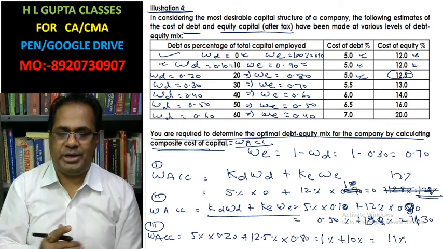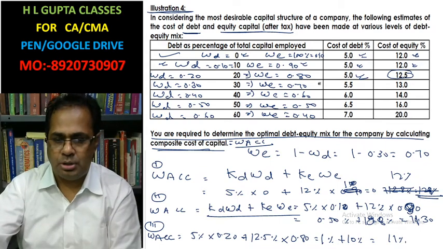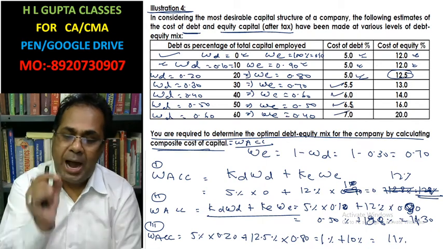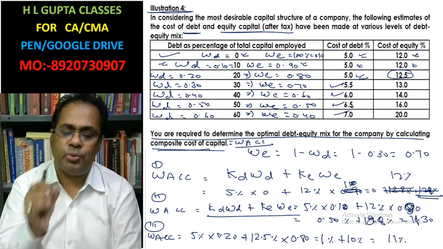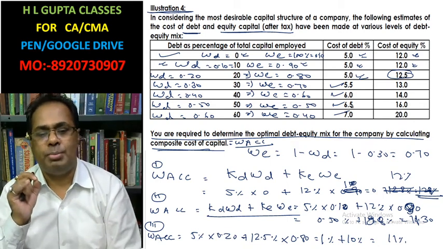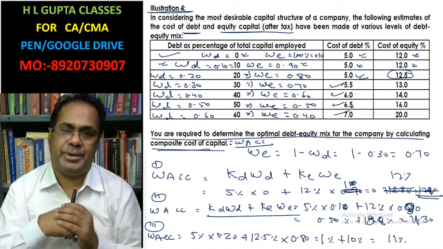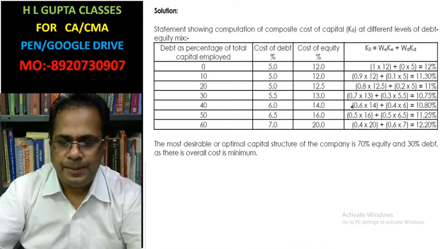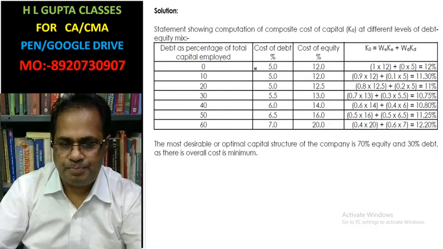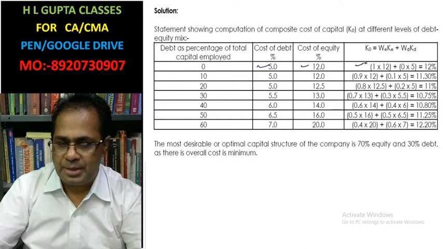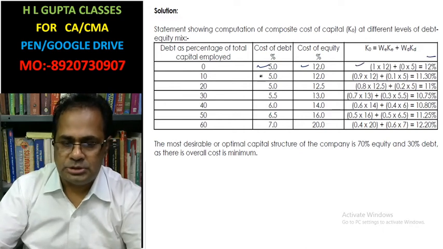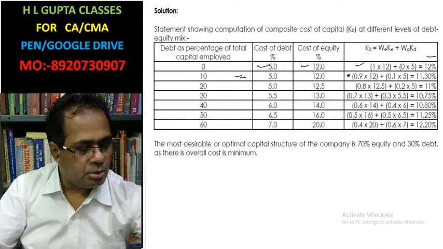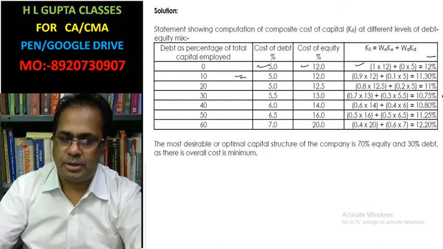Exactly the same way you have to calculate for the remaining cases. And you have to see the least weighted average cost of capital, which will be the appropriate cost of capital. I am just showing you the solution. Look here, in each case the weighted average cost of capital is calculated.